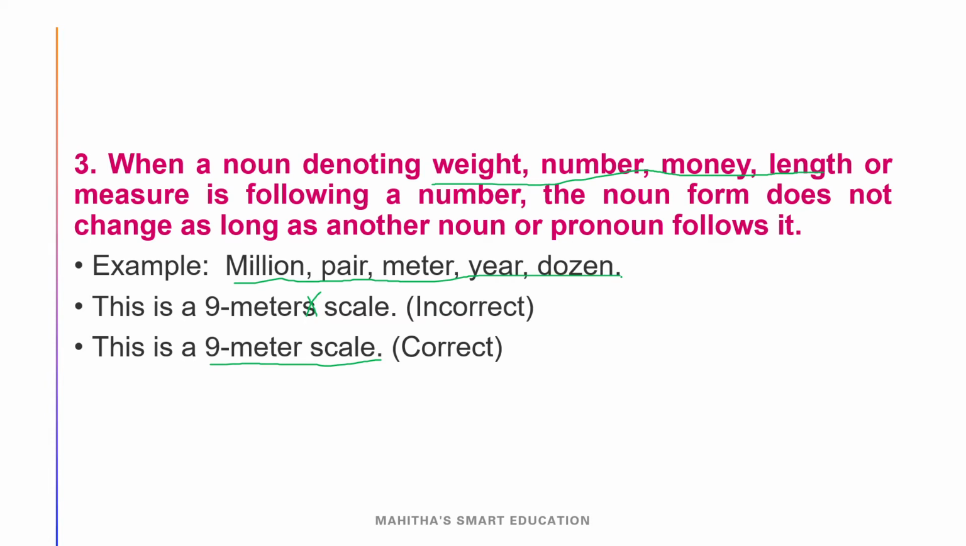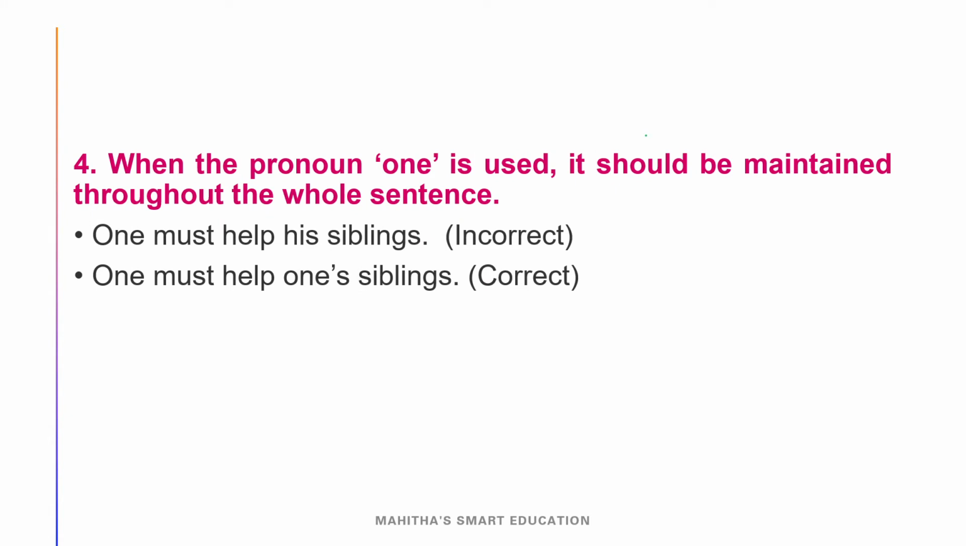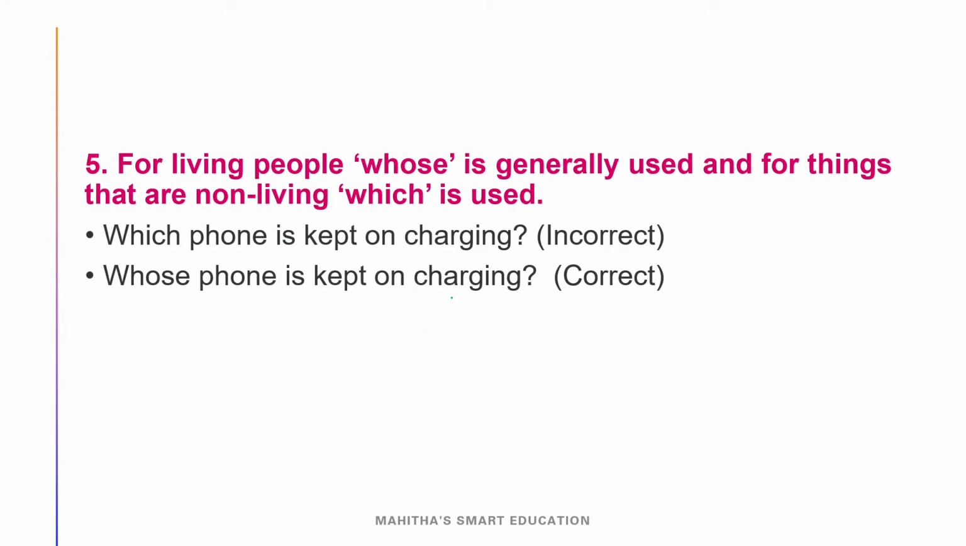Okay, remember this. And our fourth golden rule is if one is used in a sentence, then one must be used throughout the sentence. Remember, if the question is given like this, "one must help his siblings", then we have to change his into one's. Because if one is used, then we have to use one throughout the sentence. Remember this. One must help one's siblings.